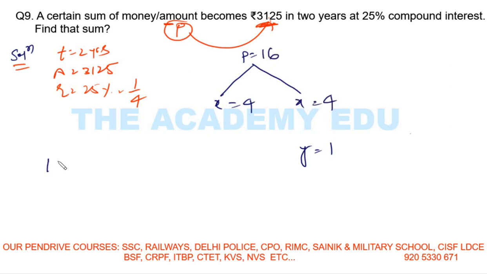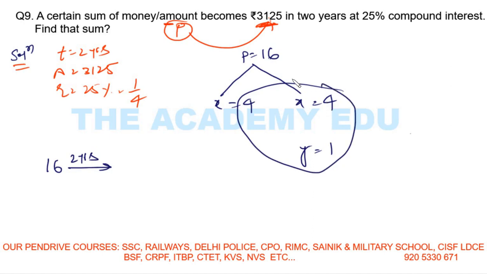So this 16 rupees becomes in 2 years how much? 16 plus this interest. Always the amount is principal plus compound interest. So compound interest was 4, 4, 8 plus 1, 9. So 16 plus 9 is 25. So in 2 years, my 16 rupees becomes 25 rupees. But the question is saying, no, this is not 25 rupees. This is 3125.